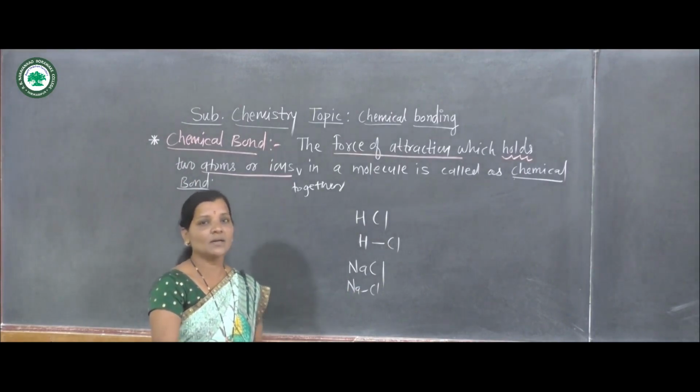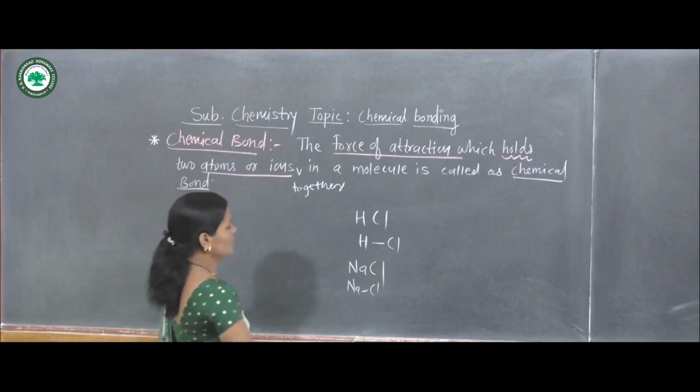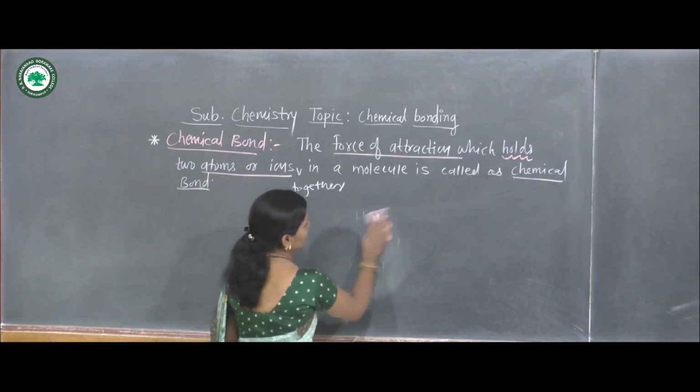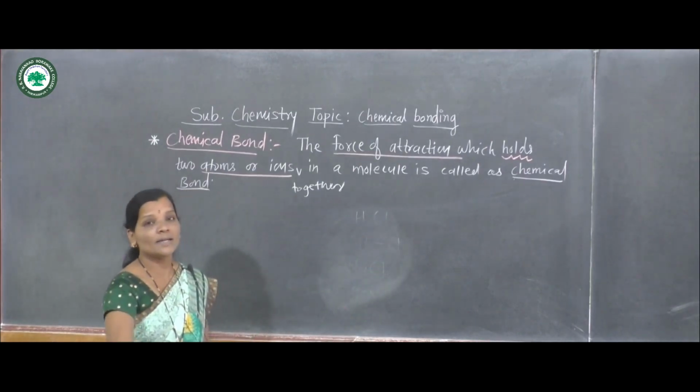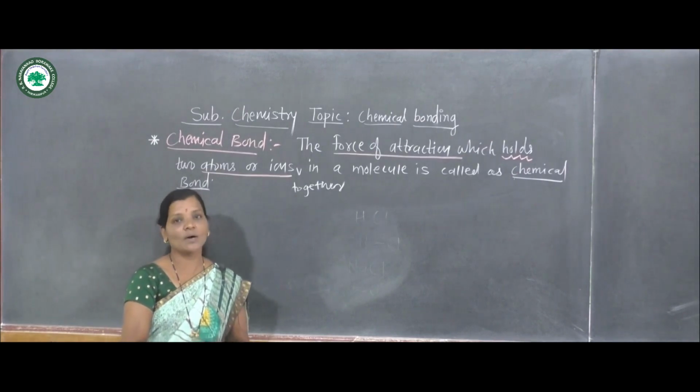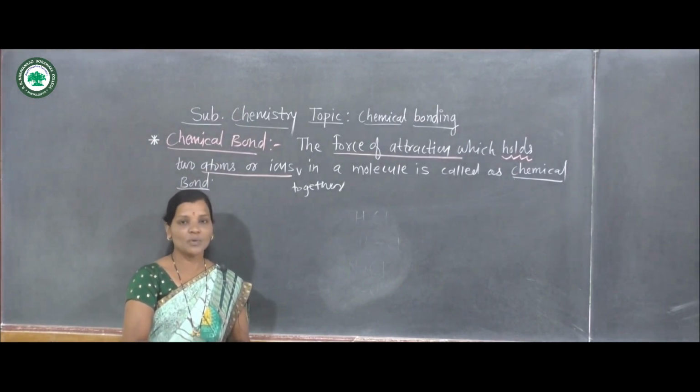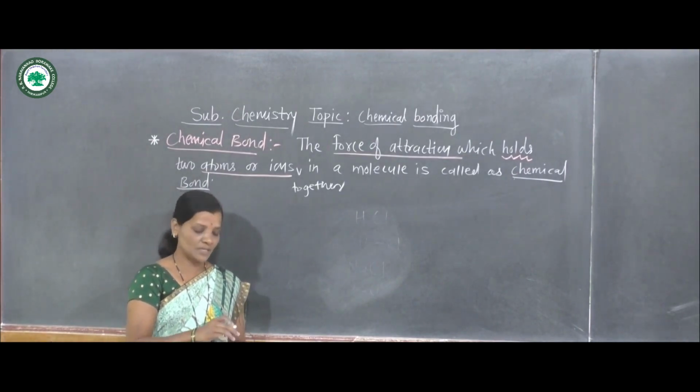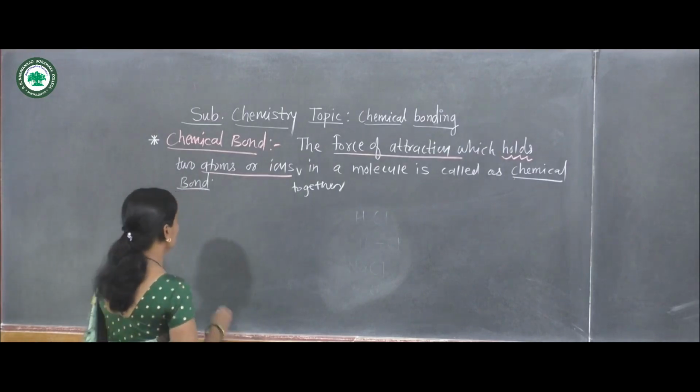Now let us see one thing from this topic, that is what is meant by octet rule, because here we have to see how that force of attraction is developed between two atoms. Now let us see first what is meant by octet rule.